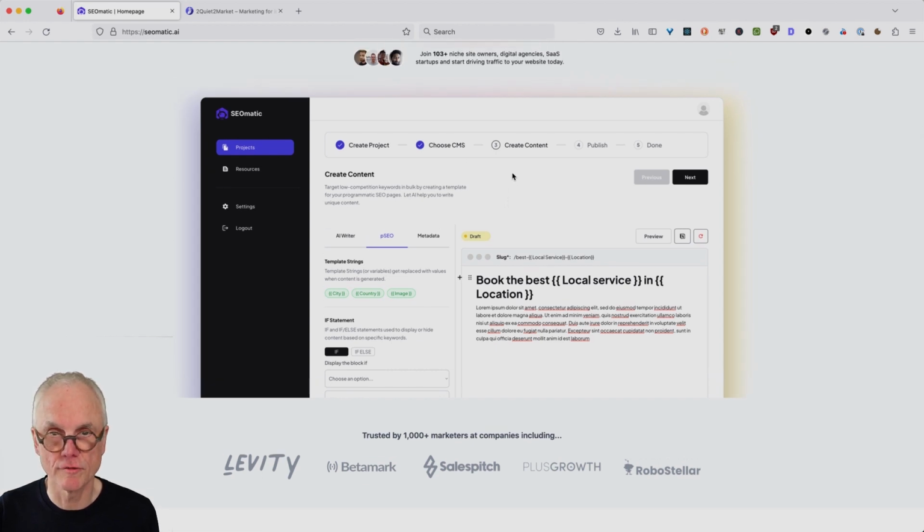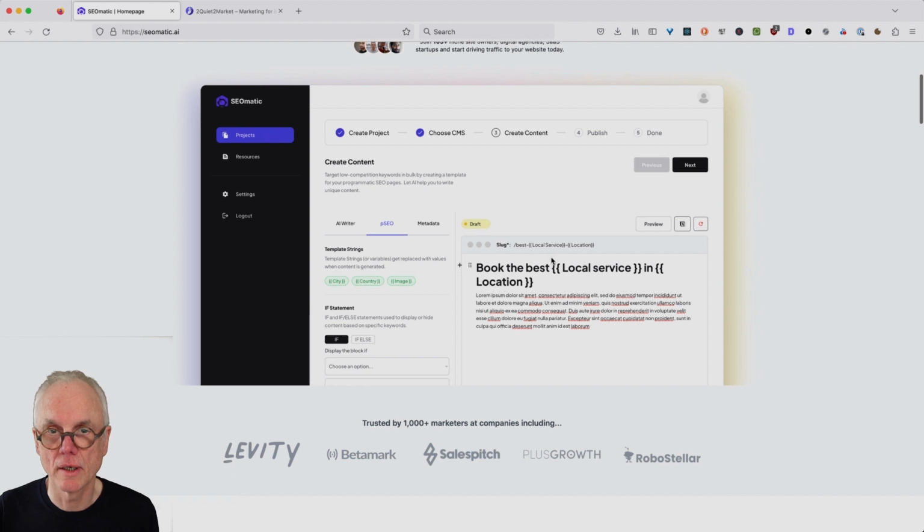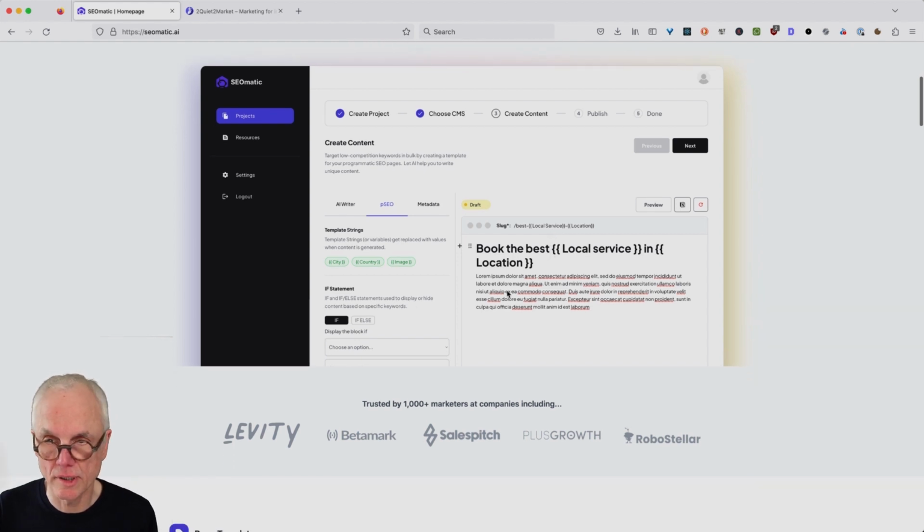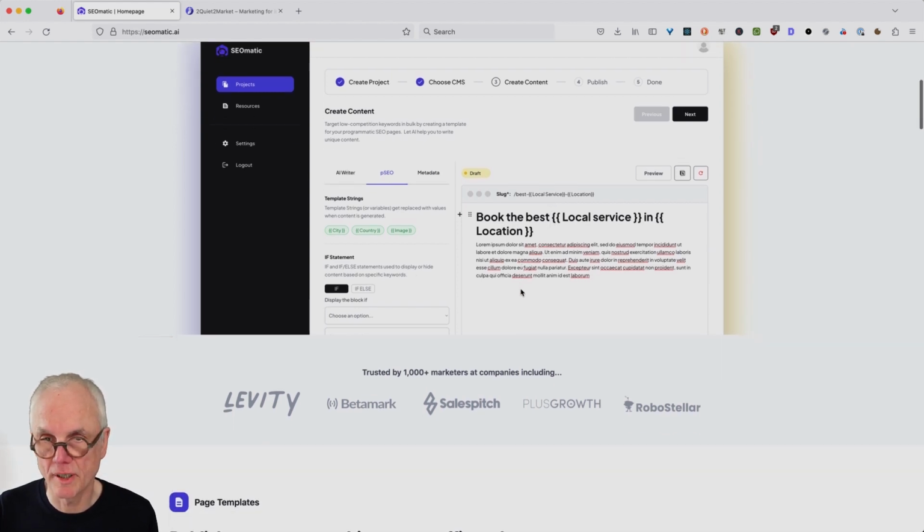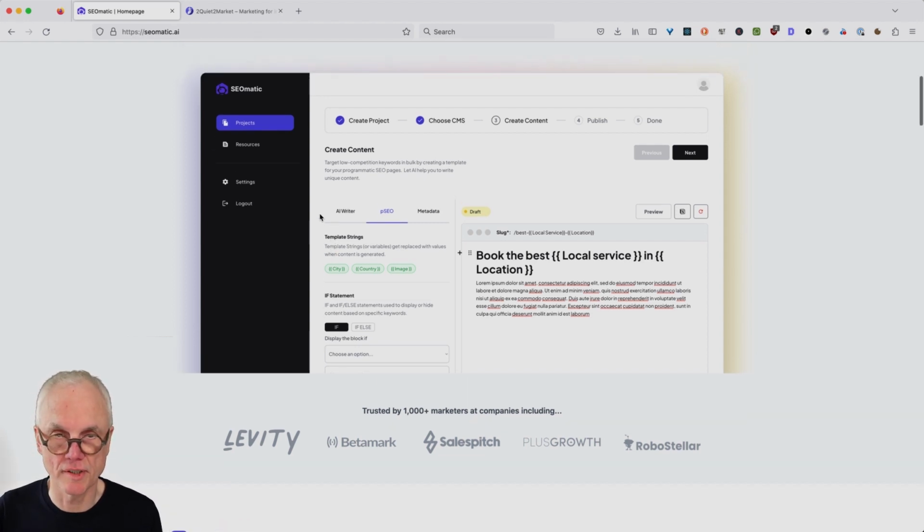Yeah, I see a kind of workflow here. Create your project, choose a CMS, create content, publish, and you're done. And I also see that it works with a kind of templating system. Book the best service in location. So these are placeholders, template strings as they are called here on the left, that will be replaced by actual data as far as I can understand.